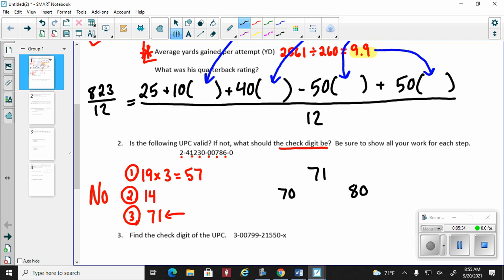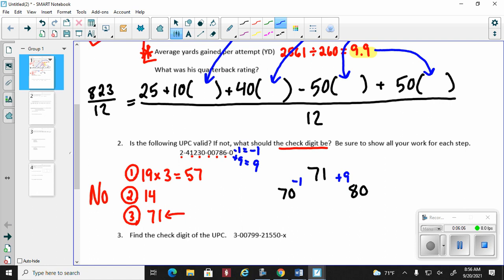All right? So to go from 71 to 70, I would have to subtract 1. To go from 71 to 80, I would have to add 9. So the question is, what makes more sense? To take 0 and subtract it by 1 or to add 9? Remember, one way is going to be entirely wrong, the other way will be entirely right. So if I took 0 and subtracted 1, I would get negative 1. I can tell you, there's no way that the check digit could be a negative. So that tells me adding 9 will be my answer. So 0 plus 9, that would give me 9.